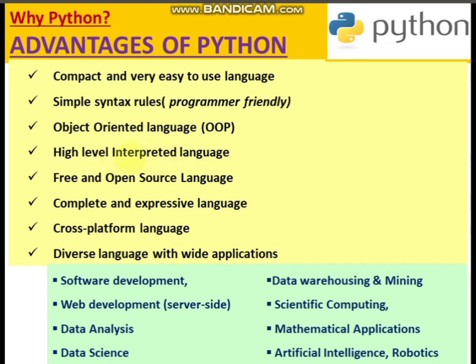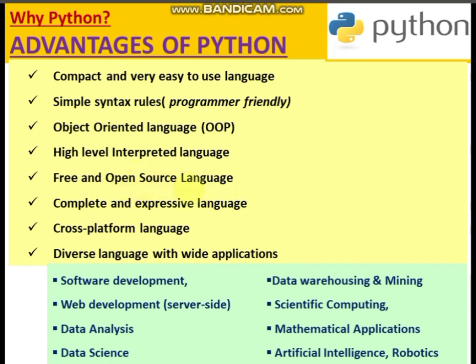As I've already said, interpreted means an interpreter is used to convert this high level language to binary level language, that is the machine level language which the system understands. So interpreter is used here. It's a free and open source language. Now this is an extremely important feature of Python, and that is why Python is one of the most popular languages used in the world, because it is free and open source.